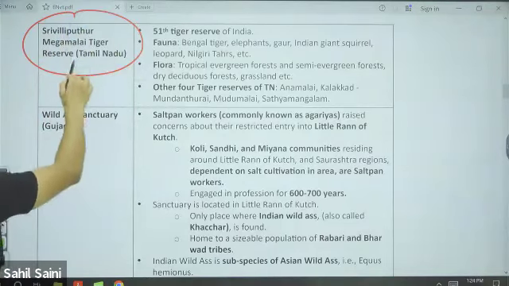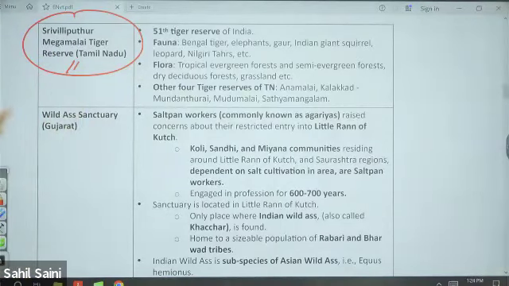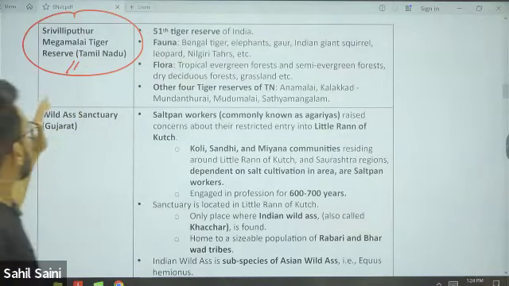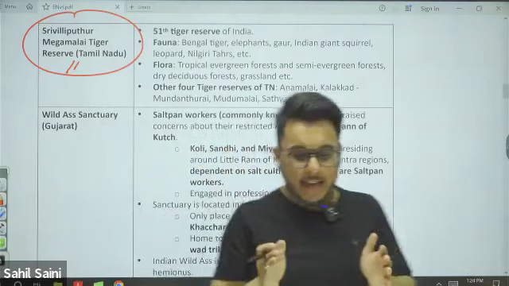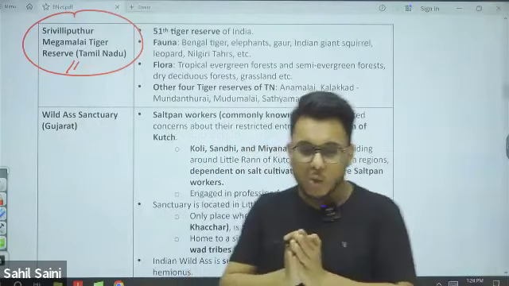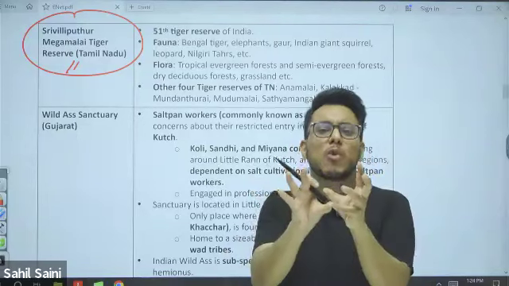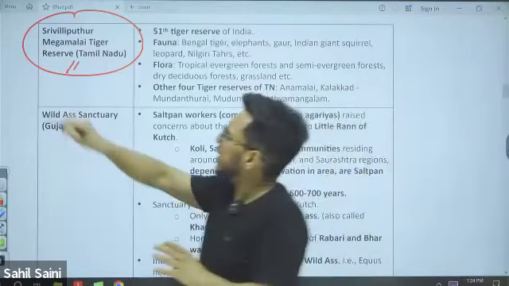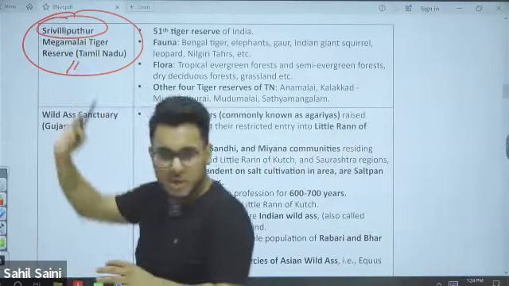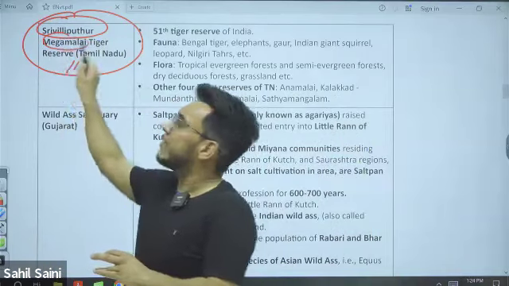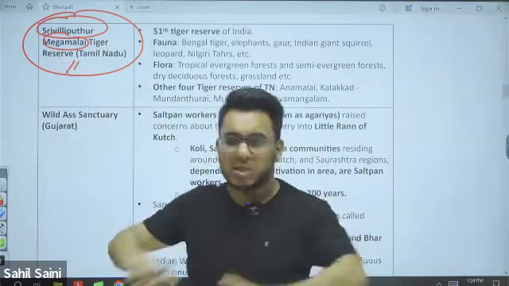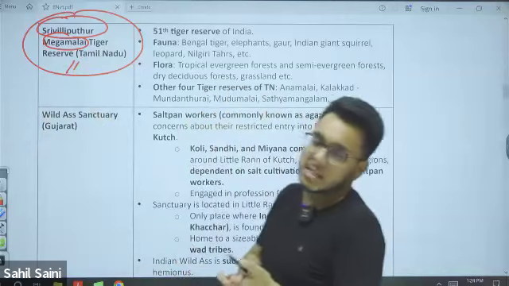Next, Srivilliputhur Megamalai Tiger Reserve. This particular tiger reserve was made by merging two earlier wildlife sanctuaries: Srivilliputhur Wildlife Sanctuary and Megamalai Wildlife Sanctuary. Both of them got merged and the tiger reserve was made.